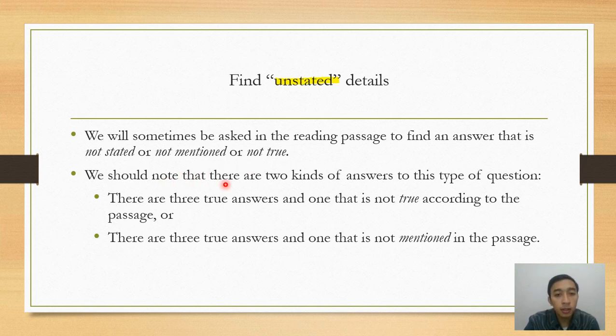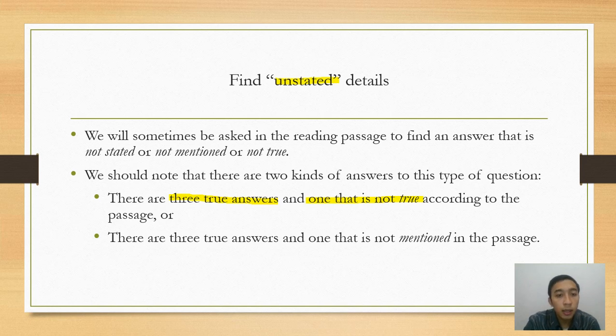We should note that there are two kinds of answers to this type of question. Okay, the first one: there are three true answers and one that is not true according to the passage. Then we have to highlight this one. There are three true answers and one that is not true if we are asked about unstated detail.